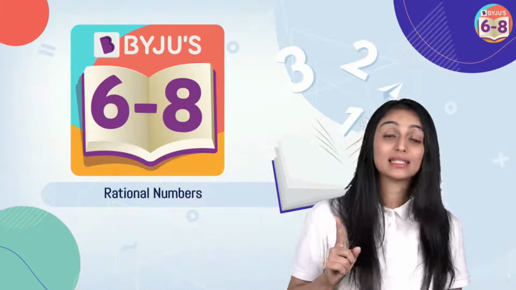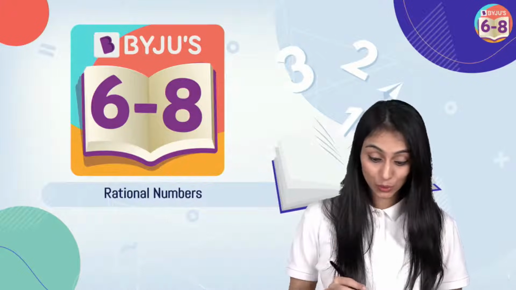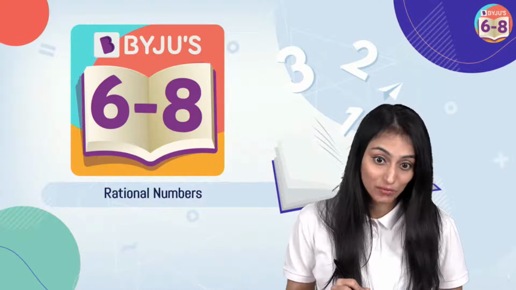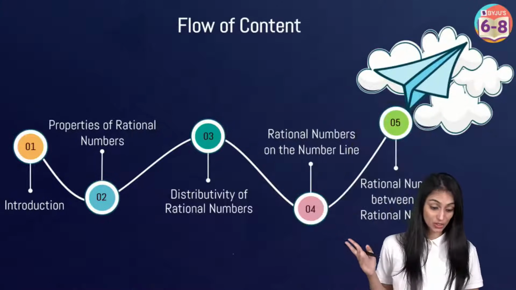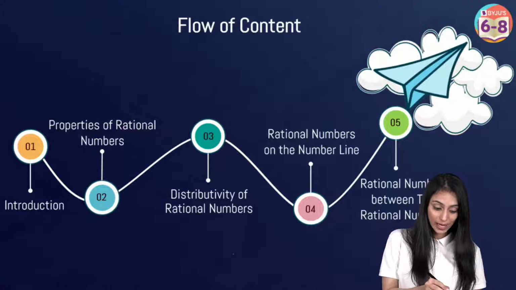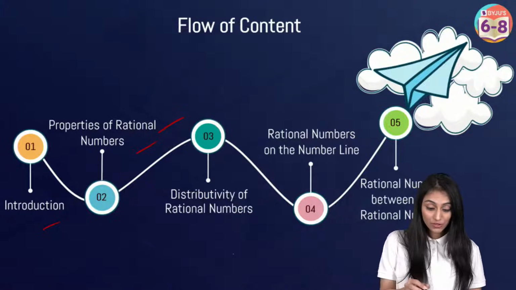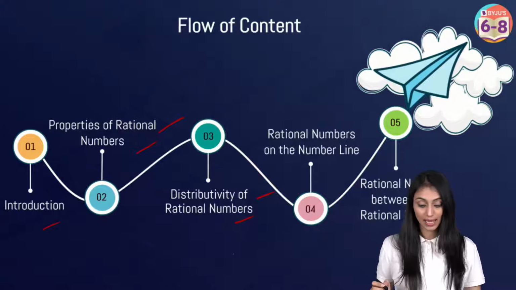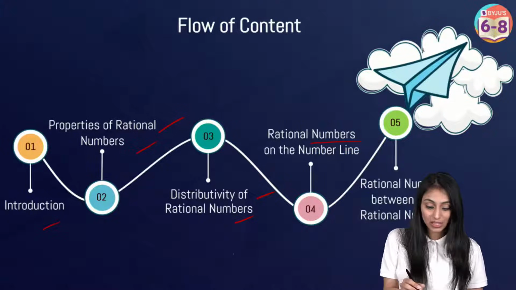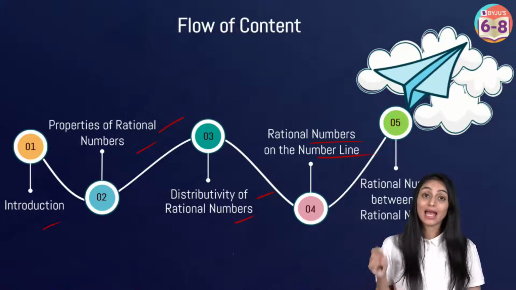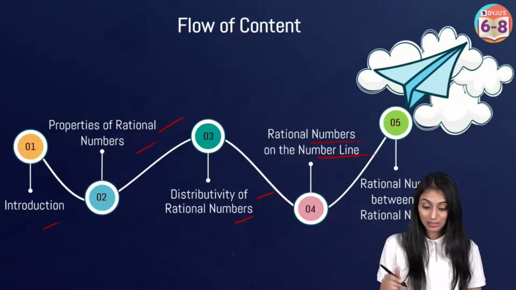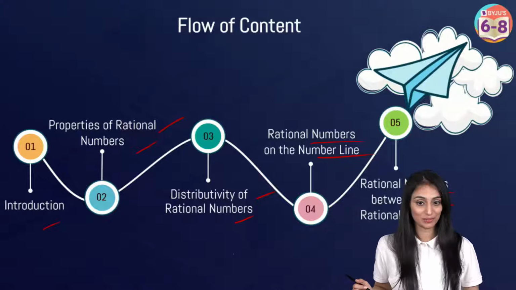So before I start this session, let me just quickly take you through all the topics that I'm going to cover today. So the journey for today's session. First I'll give you a quick introduction, then we will discuss the properties of rational numbers, followed by distributivity of rational numbers, and then we will quickly discuss how to represent rational numbers on the number line. And we will end this session by discussing how to find a rational number between any two rational numbers.